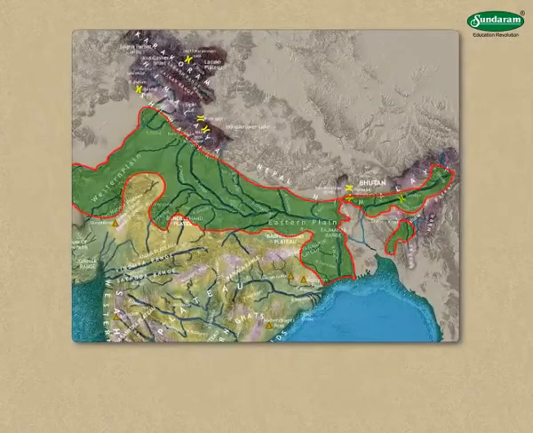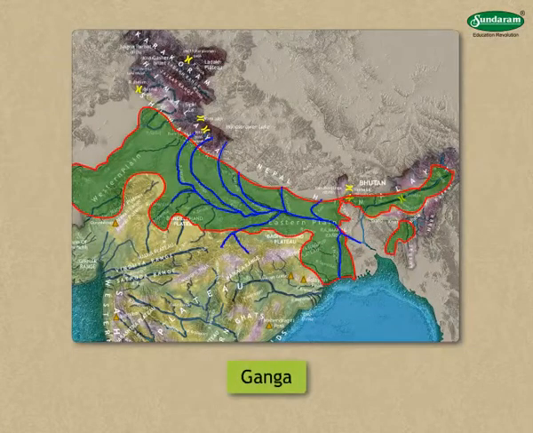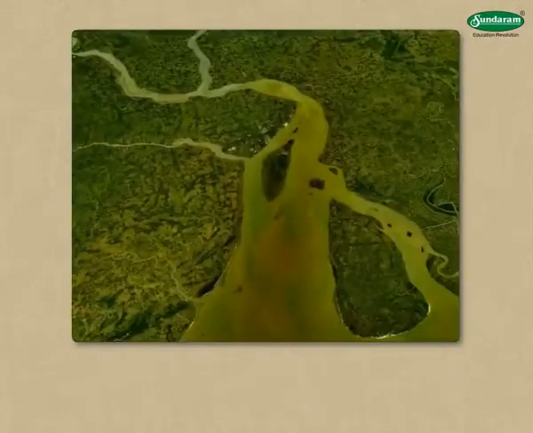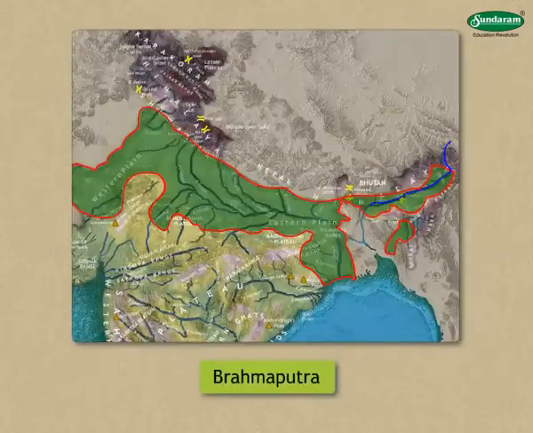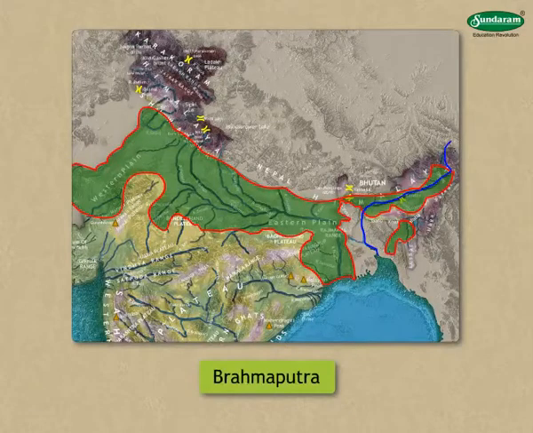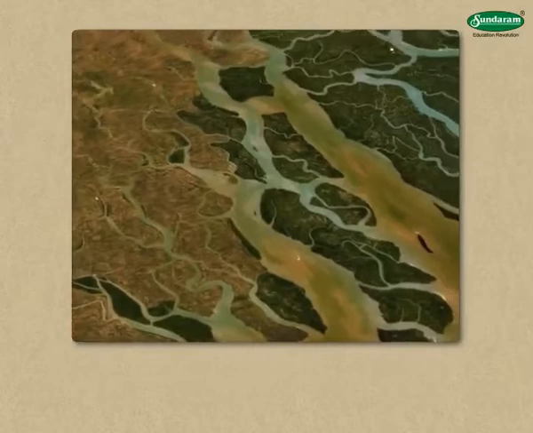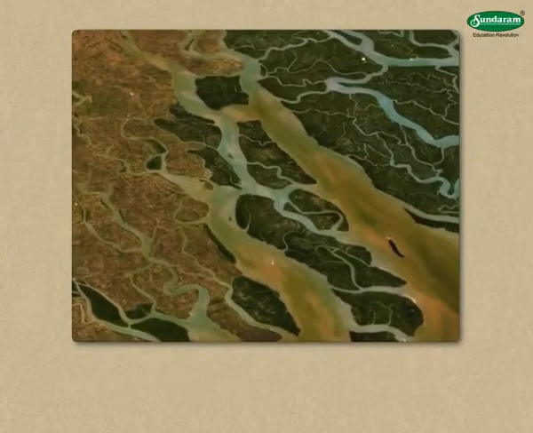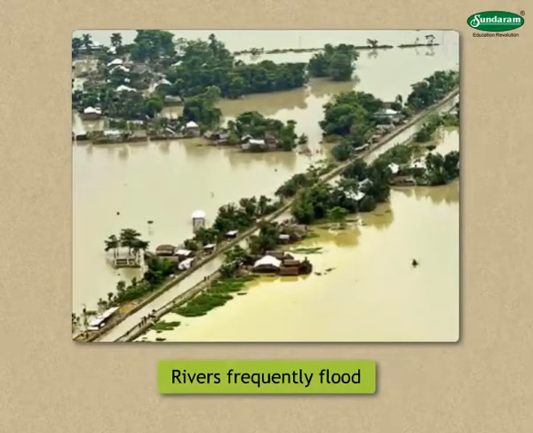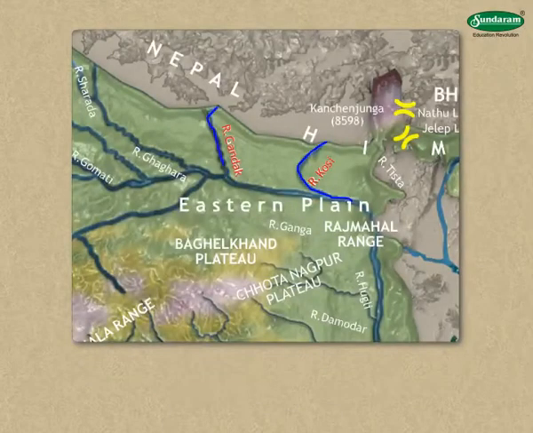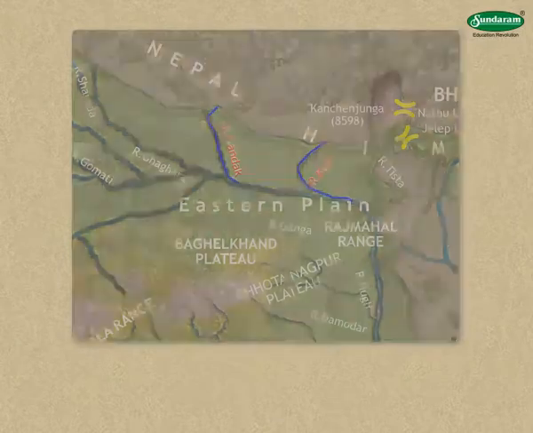The eastern plain is formed by the fertile soil brought by the Ganga and its tributaries. The plains formed by the silt brought by the Brahmaputra and its tributaries are also a part of these plains. The water in all these rivers is in plenty. The level of silt brought by these rivers rises and hence they frequently flood. Some of them even change their course. Kosi and Gandak are known for this.